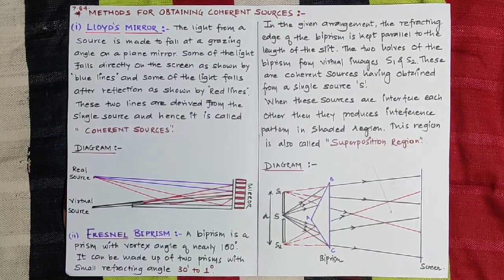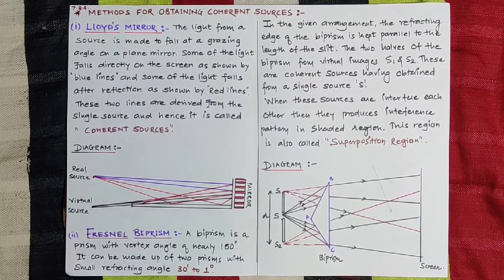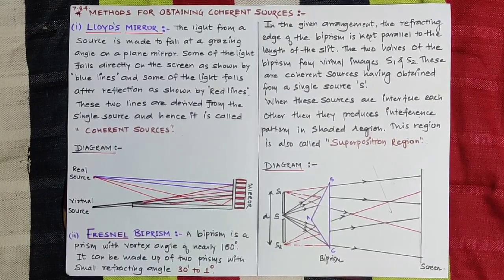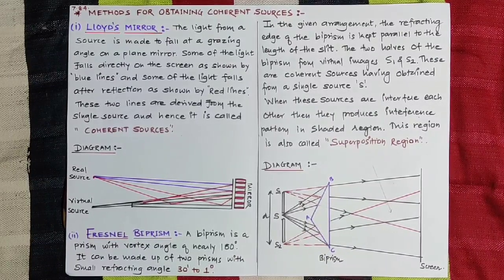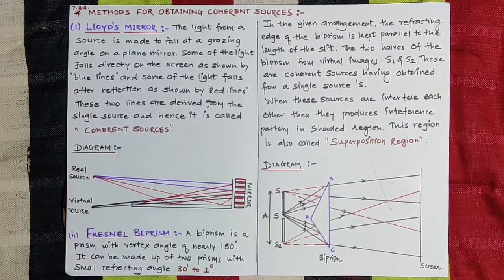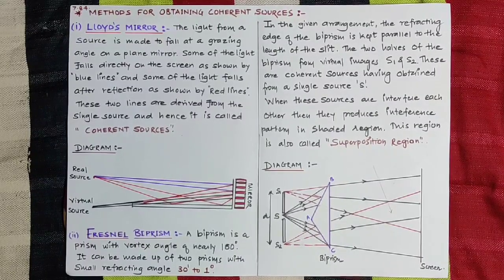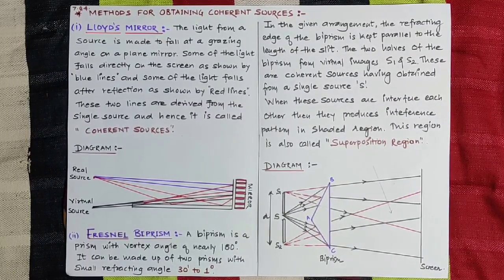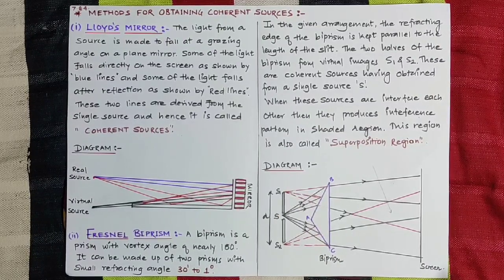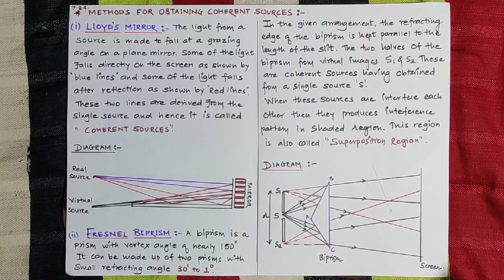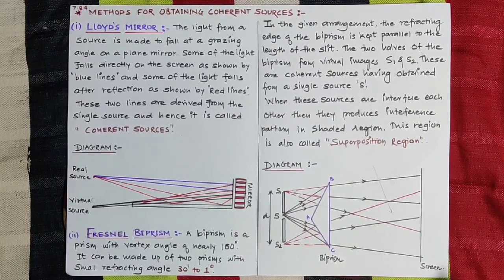Those rays are found by virtual sources. Or if you perform an experiment at home, when sunlight falls on a mirror, it reflects back on the given surface, and that reflection is the virtual source.